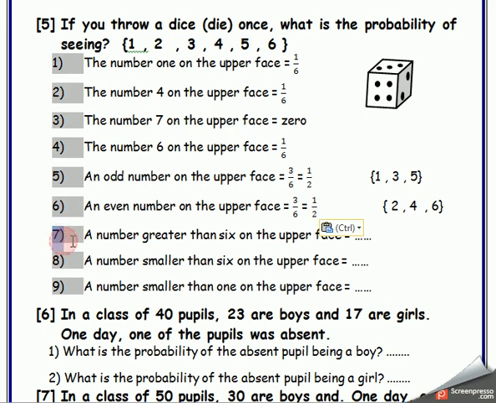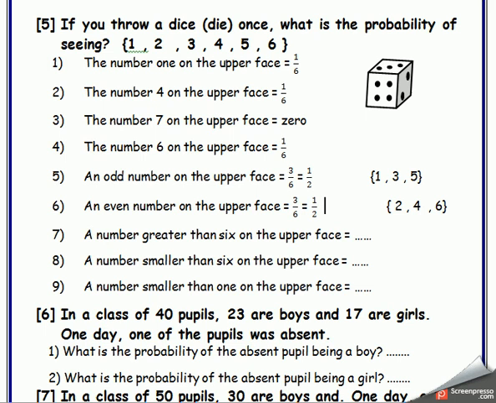Number 7. A number greater than 6 on the upper face. I haven't a number greater than 6 on the die, so the answer will be 0. Okay. The number smaller than 6 on the upper face. Pay attention with me. How many numbers are less than 6? 5 numbers.